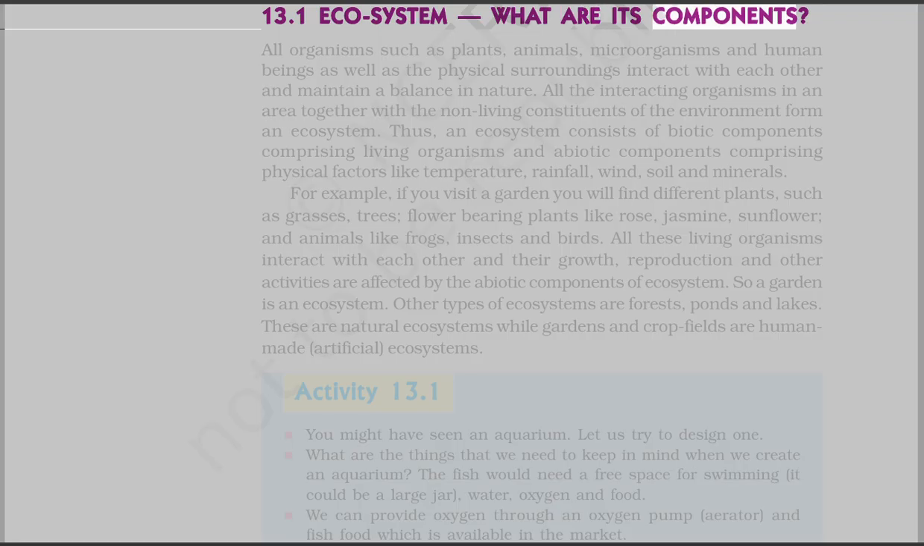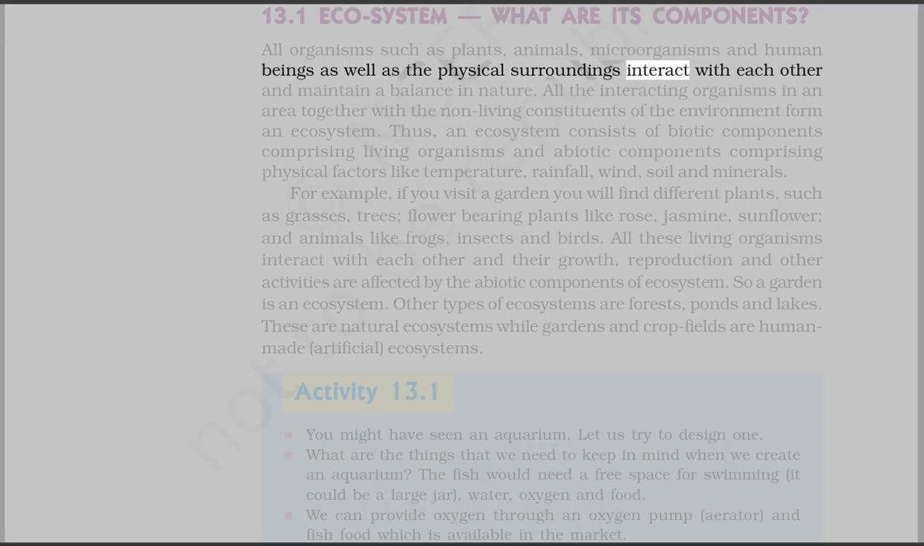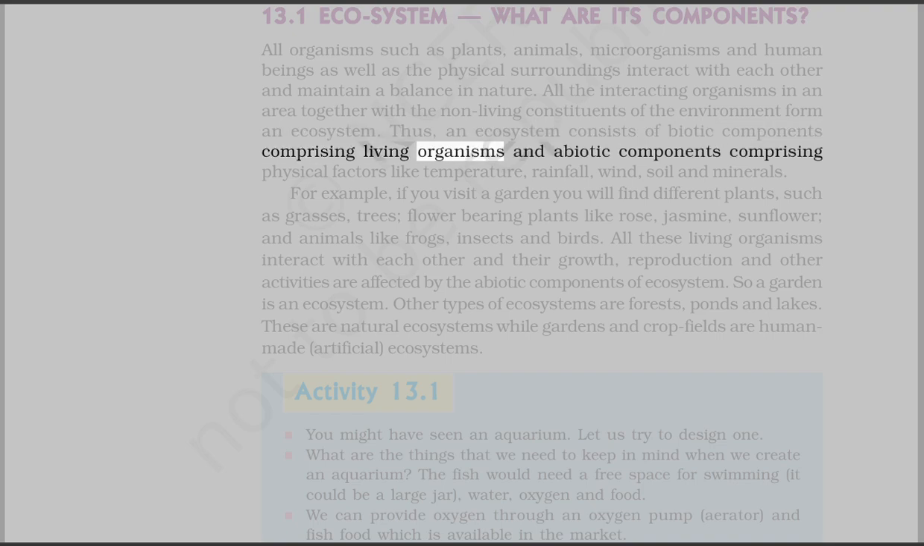What are its components? All organisms such as plants, animals, microorganisms, and human beings as well as the physical surroundings interact with each other and maintain a balance in nature. All the interacting organisms in an area together with the non-living constituents of the environment form an ecosystem. Thus, an ecosystem consists of biotic components comprising living organisms and abiotic components comprising physical factors like temperature, rainfall, wind, soil, and minerals.